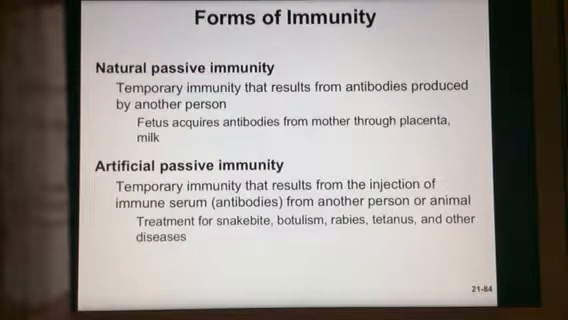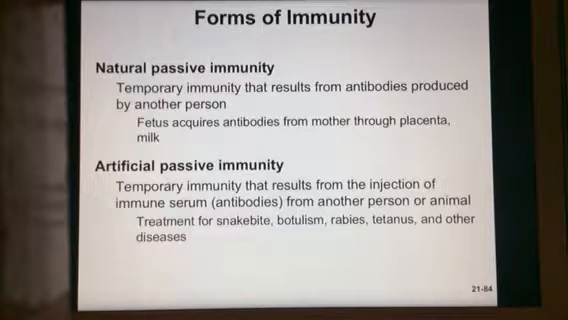And then we also have 2 types of passive immunity. Natural passive immunity is temporary immunity. It can be from antibodies produced by another person. The only example of this that we have is a fetus acquiring antibodies from the mother through the placenta or through milk if they are breastfeeding.